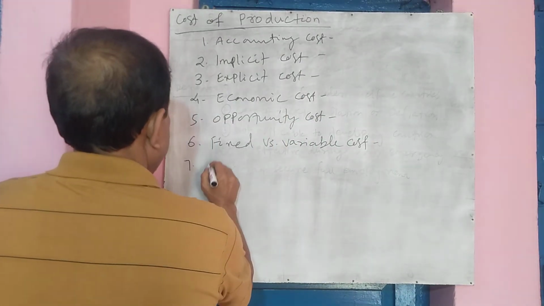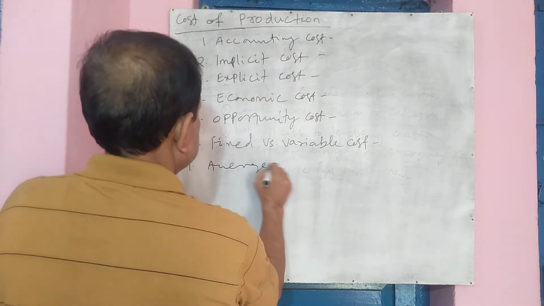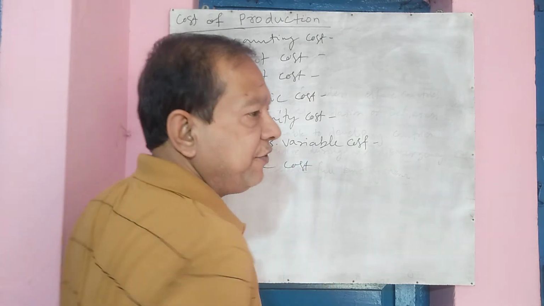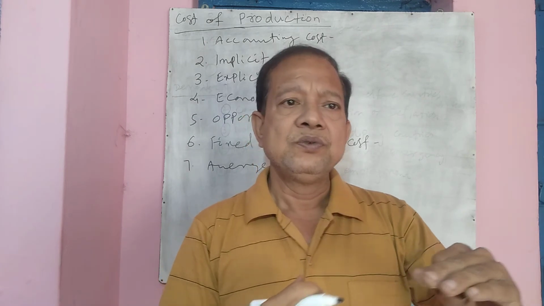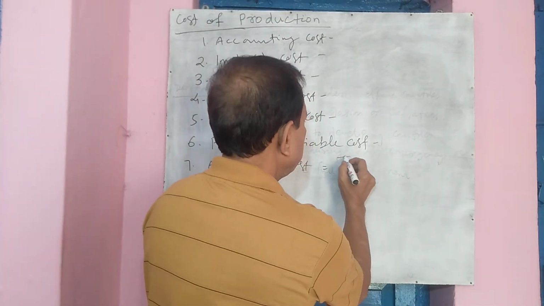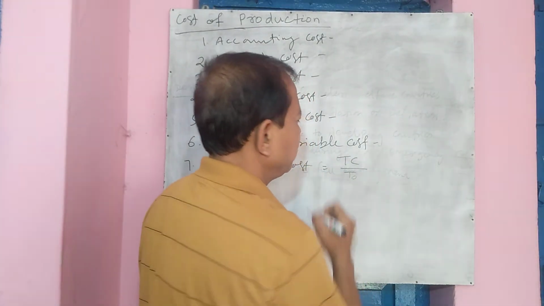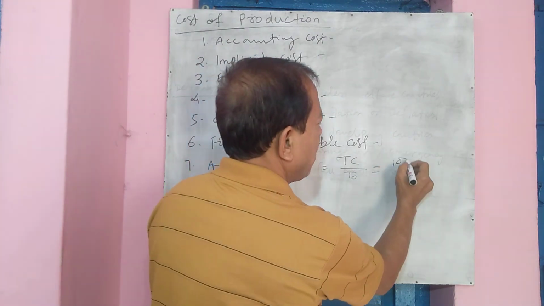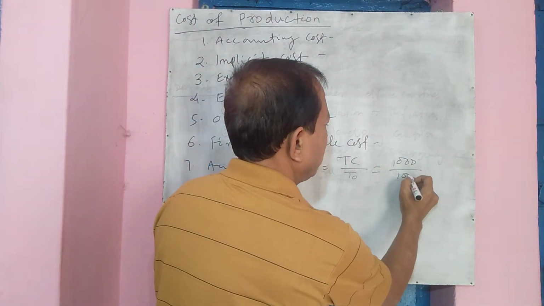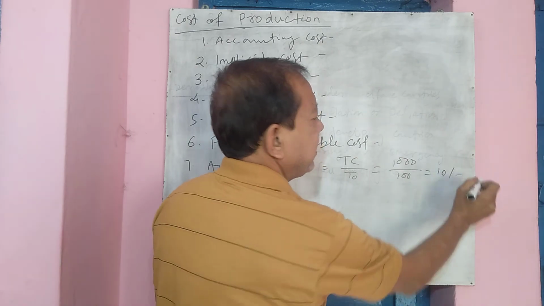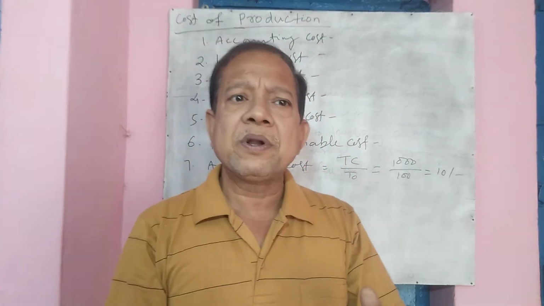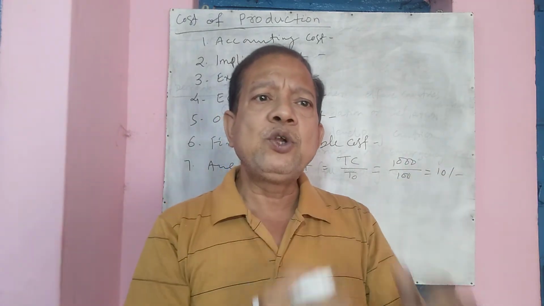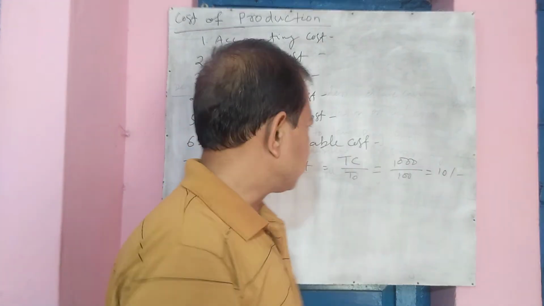7. Average cost. Average cost means the ratio of the total cost to total output. We can say it is equal to total cost by total output. If my total cost is 1000 rupees and total output is 100, then average cost is 10 rupees. Average means always total by the number. So total cost by total output is average cost.